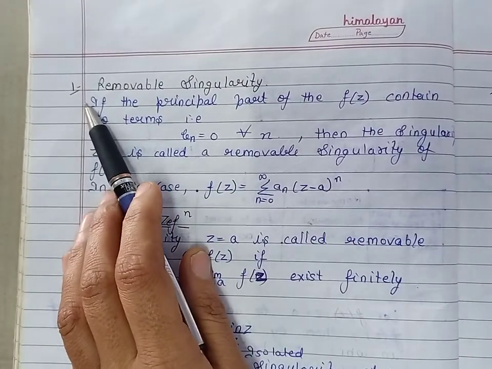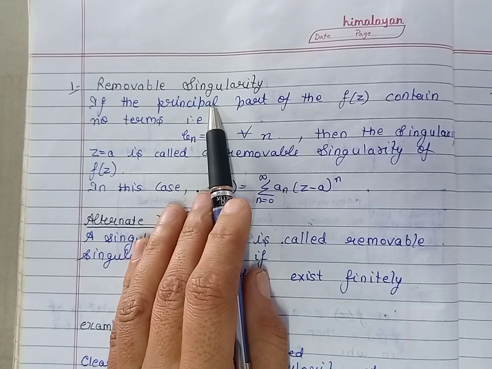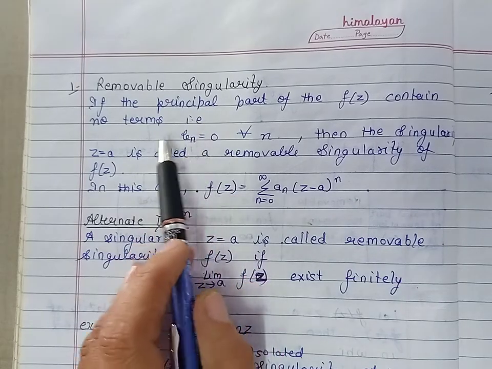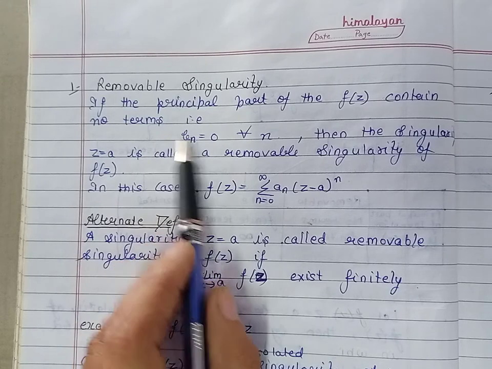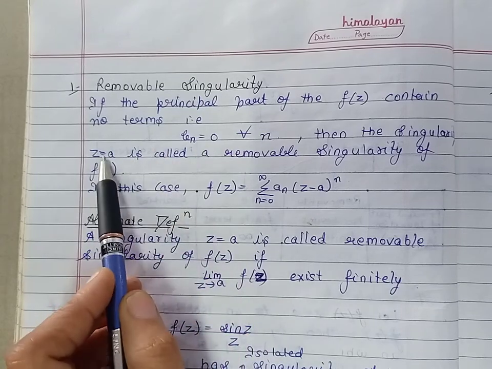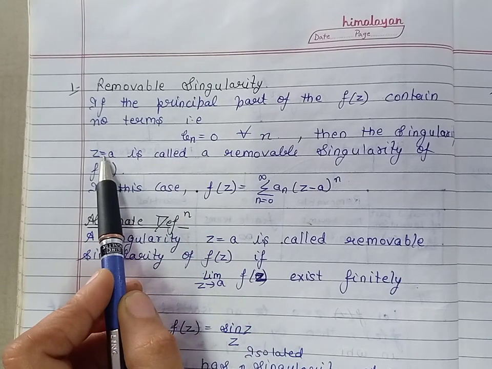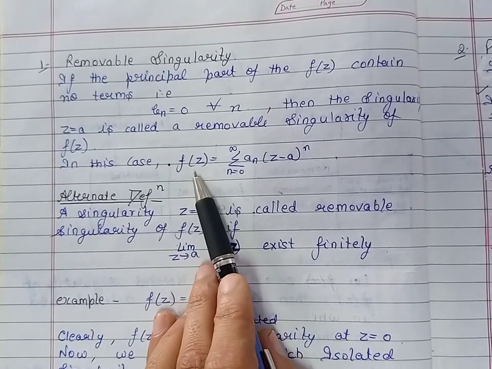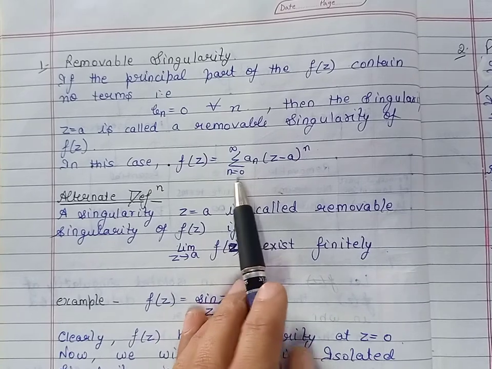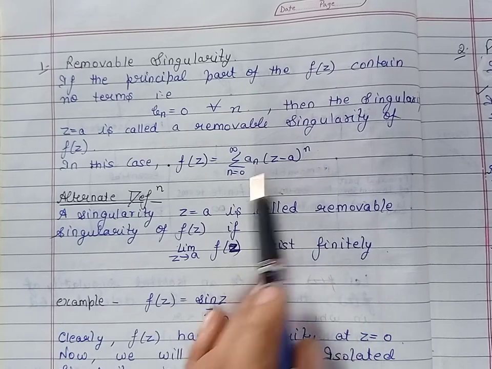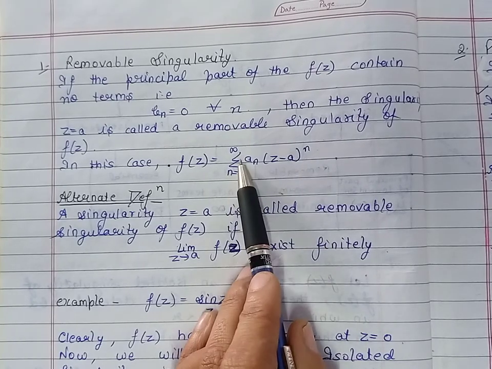First kind of singularity, that is removable singularity. If the principal part in the Laurent expansion contains no term, it means b n is 0 for every n, then we say that the singularity z is equal to a is a removable singularity of the function. So in this case, the function can be written in the expansion as summation a n z minus a whole raised to the power n, where n varies from 0 to infinity.